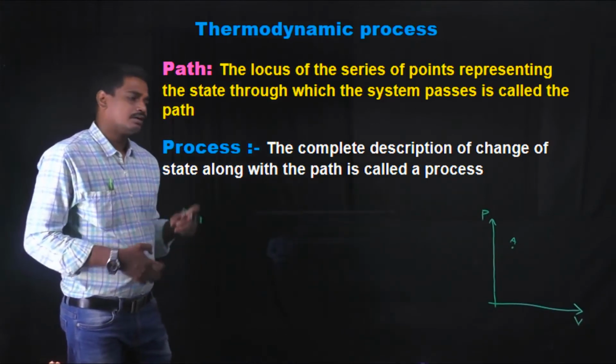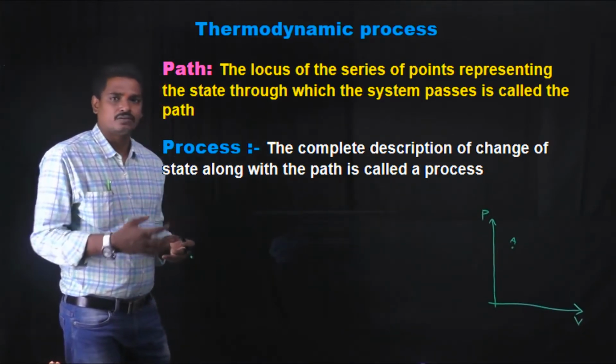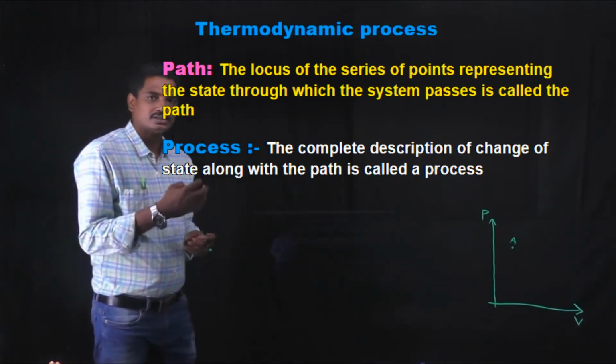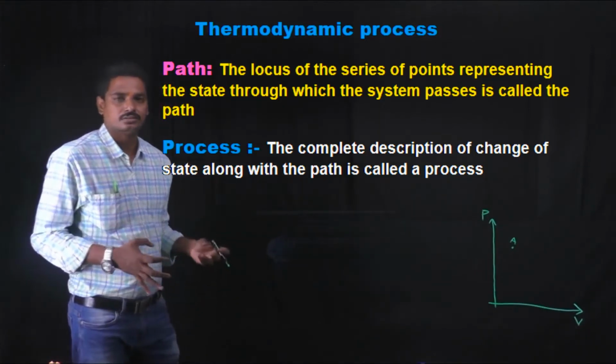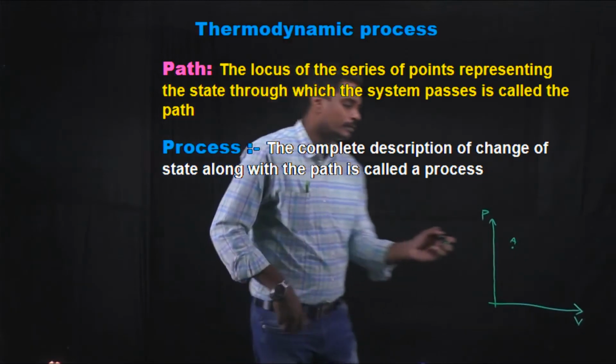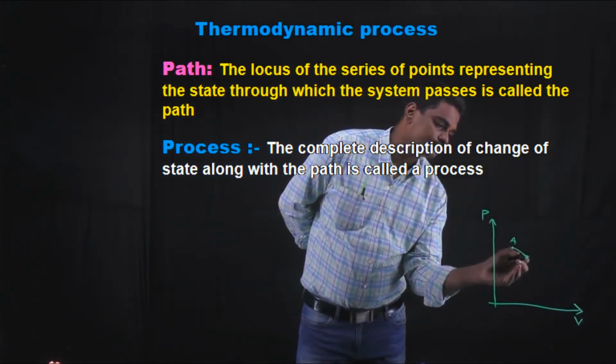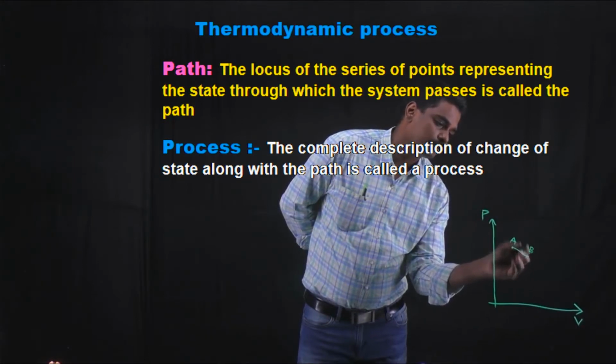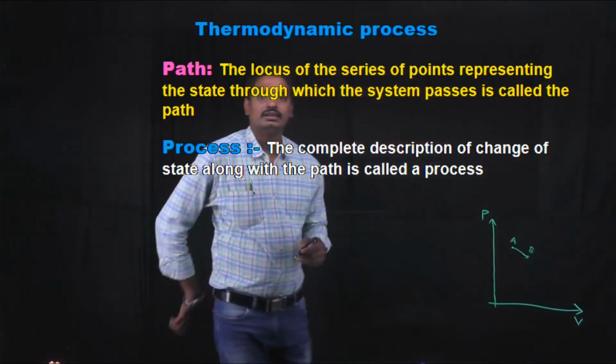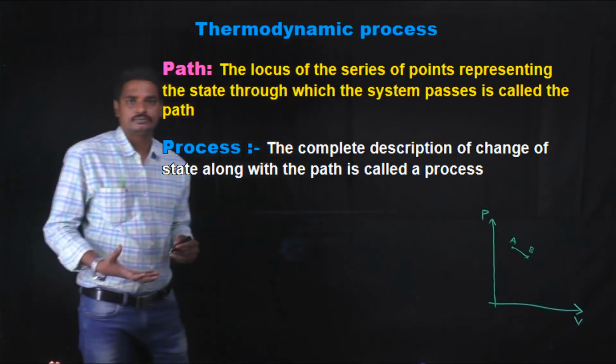Later, by any means, by external work done or by heating the system, its thermodynamic variables are changed, which means the system passes through a point B, where the pressure is P2, V2, T2.